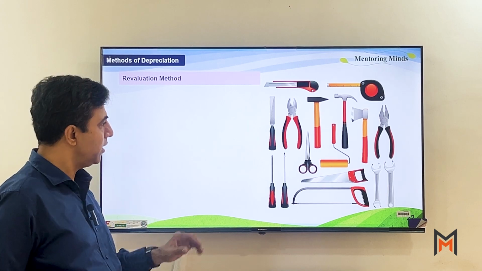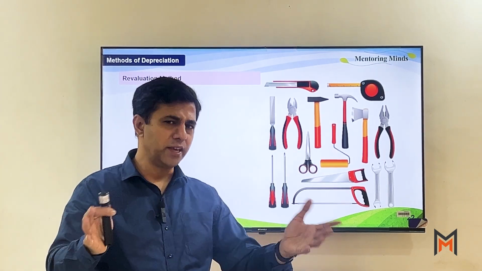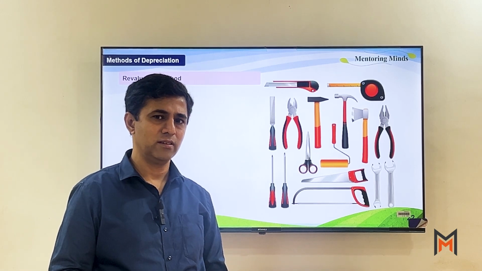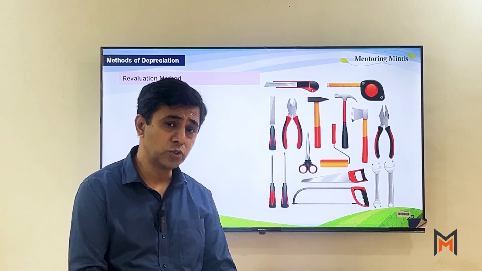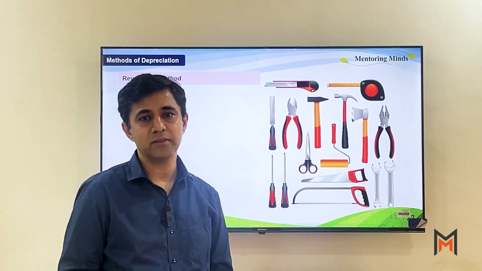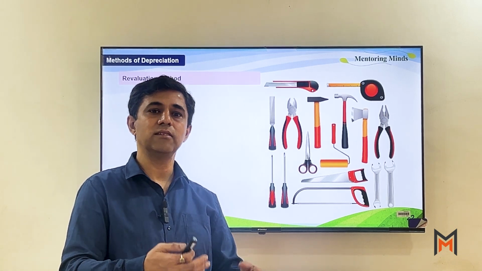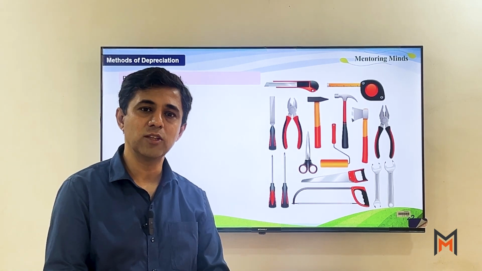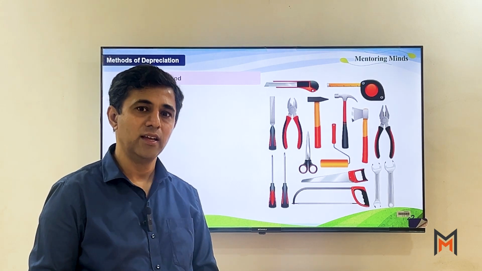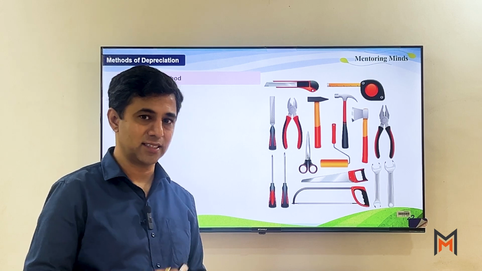The next is the revaluation method. If you observe in business, there are certain assets which are not of bigger value, but still we are using them so that they help in the main functioning of our assets. Let's take an example of machinery. We know that a machine gets faulty, so we have to use a hammer, we have to use a screwdriver so that we can tighten it and repair it.